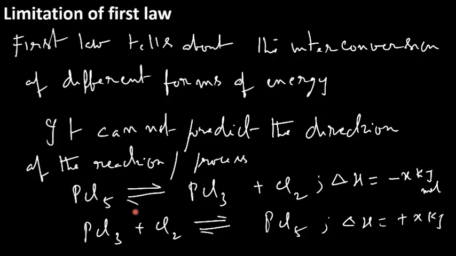Now in this reaction, if you keep a PCl5, PCl3, Cl2 mixture in a closed vessel, we do not know whether PCl5 decomposition takes place or a combination of PCl3 and Cl2 goes on to form PCl5. So this is the defect or limitation of the first law: the direction of the reaction cannot be predicted.